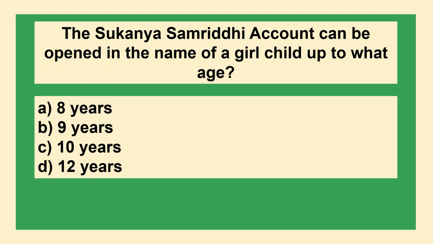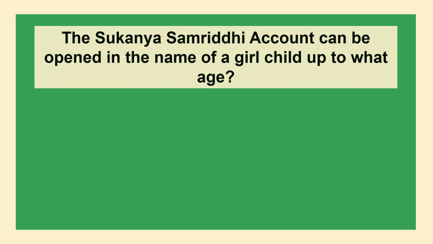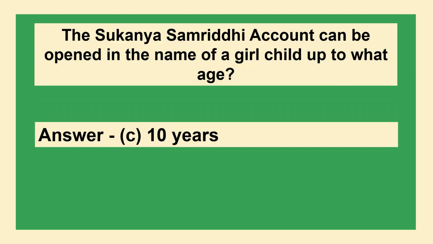The Sukanya Samriddhi account can be opened in the name of a girl child up to what age? Option A 8 years, option B 9 years, option C 10 years, option D 12 years. The answer is option C 10 years.